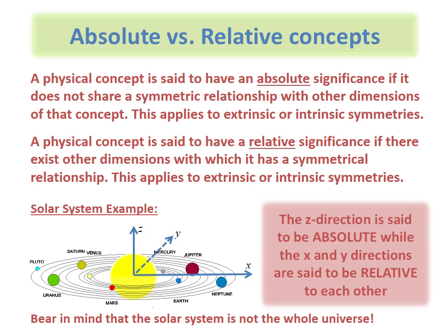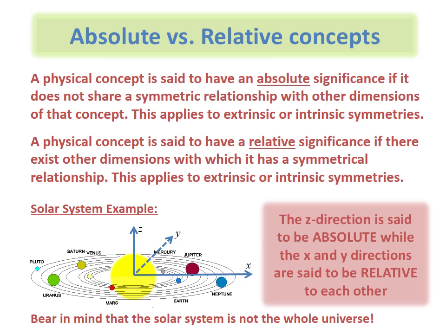There are two other terms that we need to define in the context of symmetries. This is the distinction between absolute and relative concepts. A physical concept is said to be absolute if it does not share a symmetric relationship with another dimension of that concept. This can be with respect to extrinsic or intrinsic symmetries. Similarly, a physical concept is said to be relative, or to have relative significance, if there are other similar dimensions with which it has a symmetrical relationship. Again, this can be for extrinsic or intrinsic symmetries.